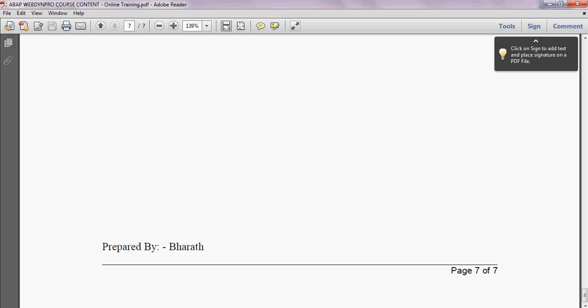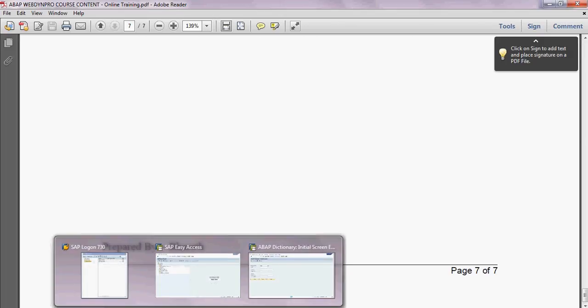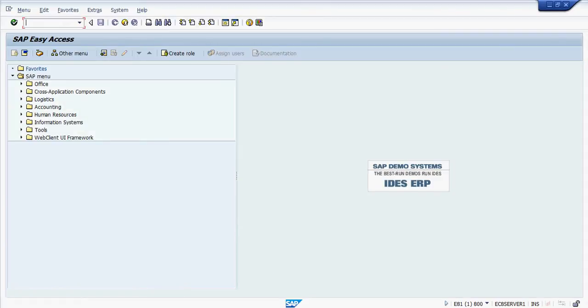Now let us move on to one example, where we will create the ALV table in WebDynpro ABAP. Let us log into the SAP system. The basic requirement to develop WebDynpro ABAP applications is ECC 6 with enhancement pack 4. If you have ECC 6 with enhancement pack 4, there are a good number of facilities available to develop WebDynpro ABAP applications. Now let us see the example of displaying an ALV table in WebDynpro ABAP. To develop WebDynpro ABAP components, we have to log into transaction SE80. So now let us move on to transaction code SE80.